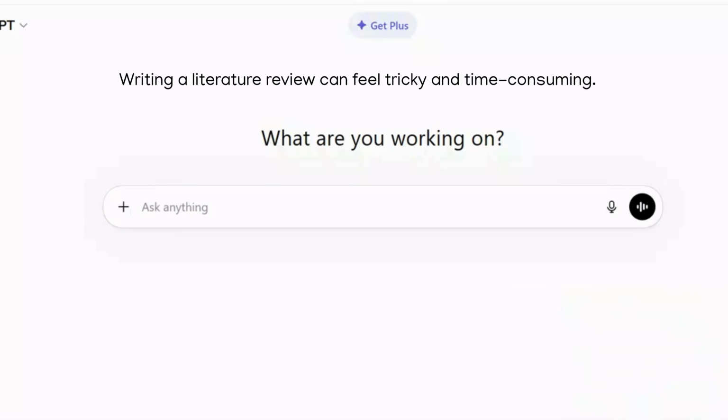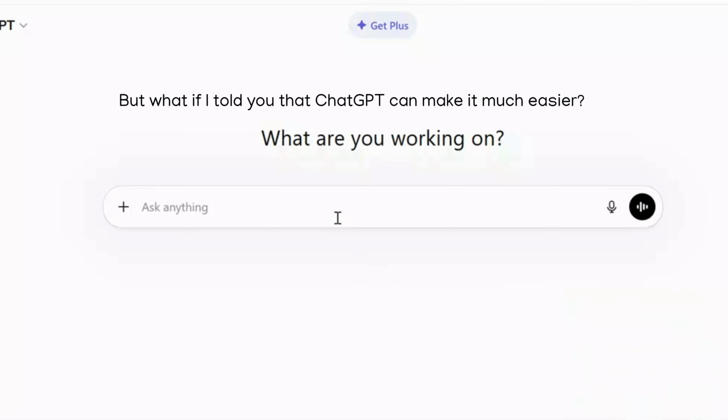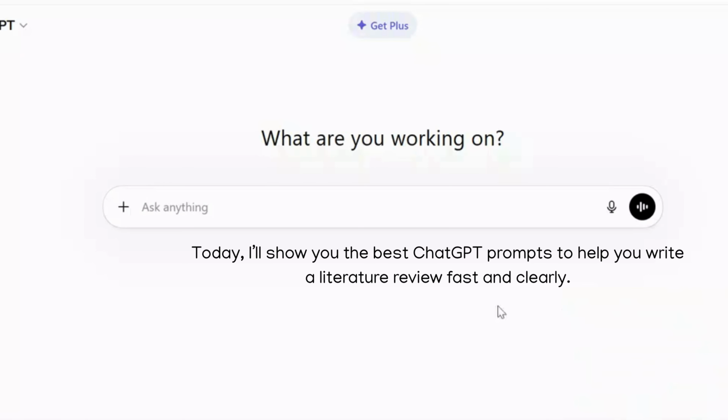Writing a literature review can feel tricky and time-consuming. But what if I told you that ChatGPT can make it much easier? Today, I'll show you the best ChatGPT prompts to help you write a literature review fast and clearly.